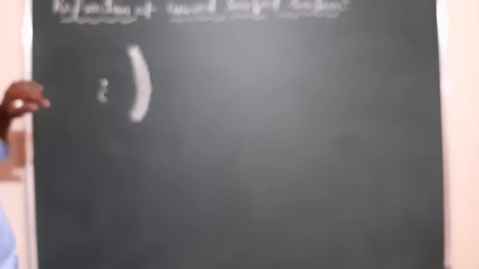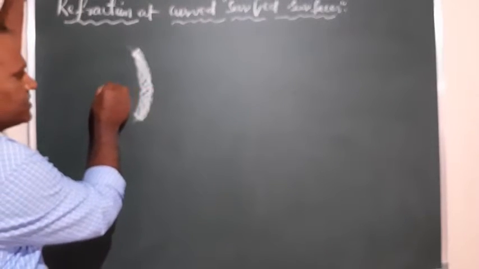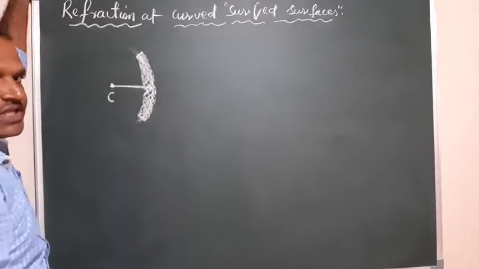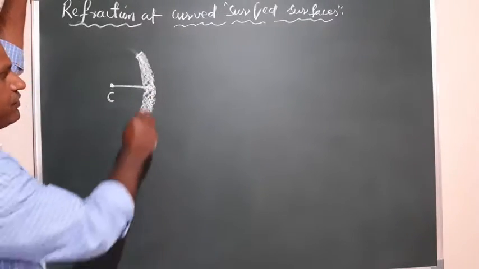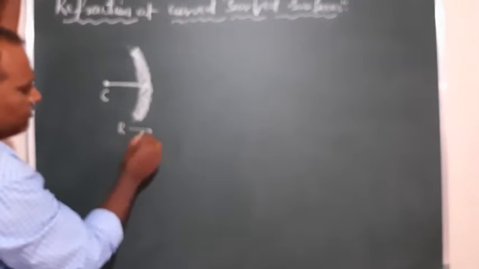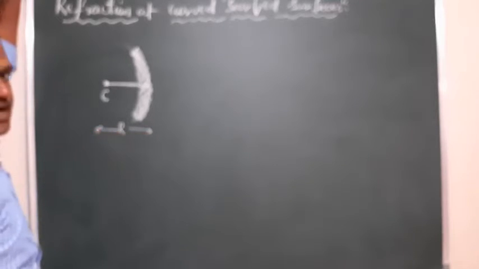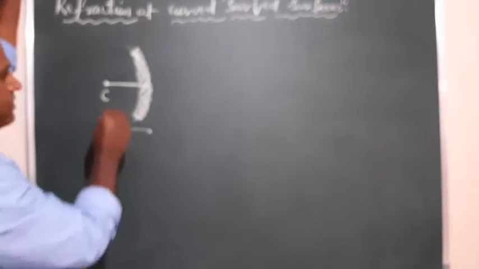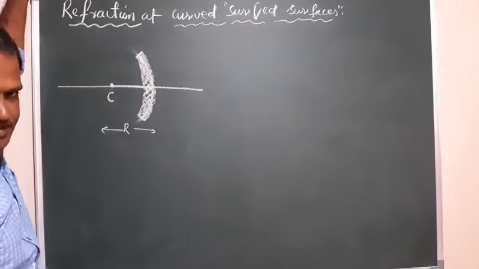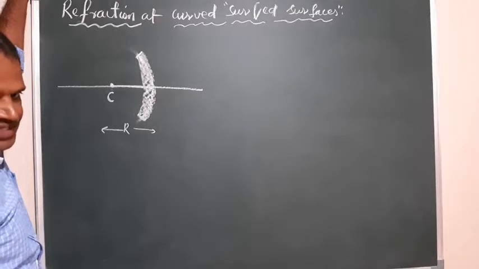Now the distance across this part is called the aperture, and the point at its center is called the pole. From the pole to the center, what is the radius? Capital R, the radius of curvature. And the straight line passing through the center of curvature and the pole is called the principal axis.